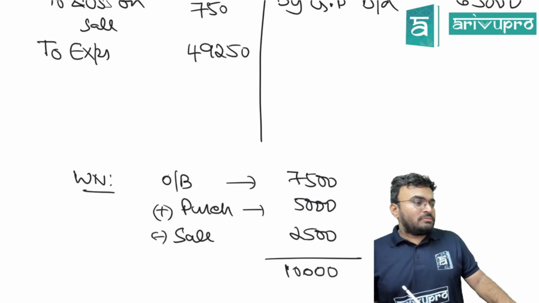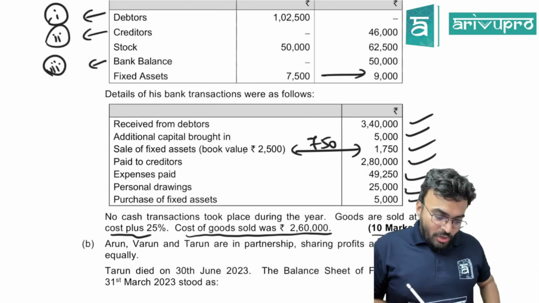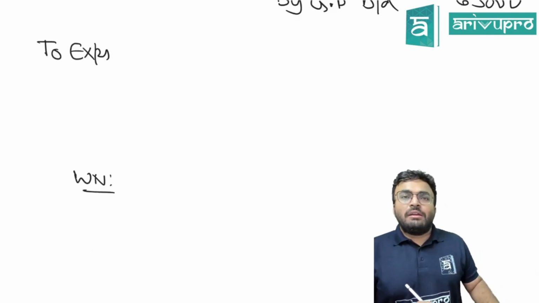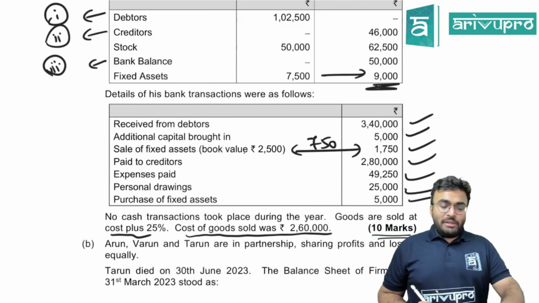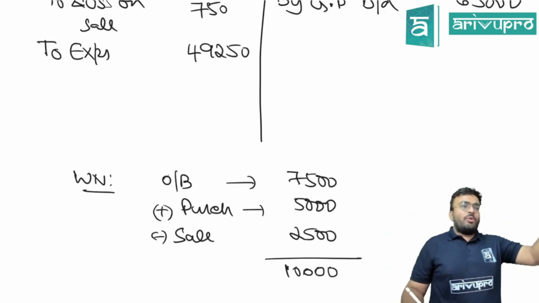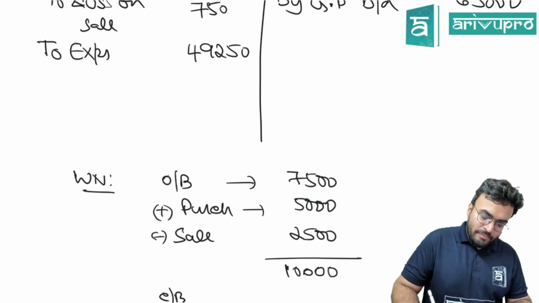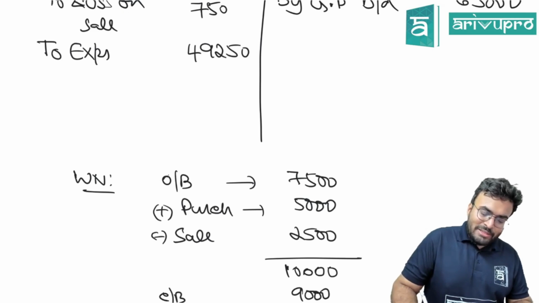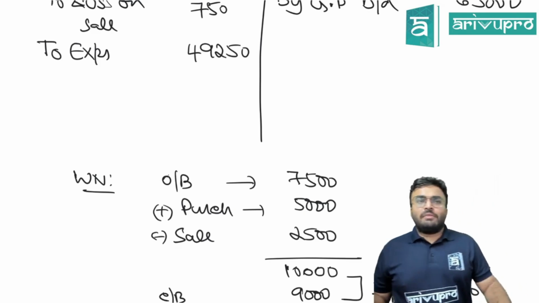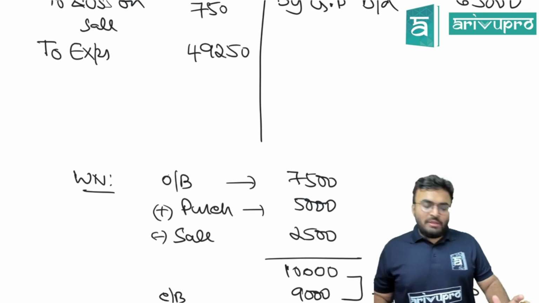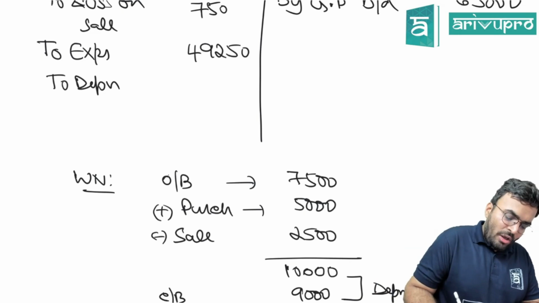10,000, no? What is the closing balance in the question? 9,000. After adding the purchase and removing the sale, it should actually be 10,000, but the closing balance is 9,000. That means it is depreciation of 1,000. Depreciation of 1,000. Clear? Go into the P&L, write to depreciation 1,000.